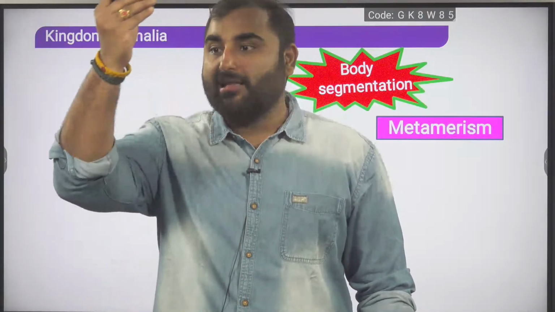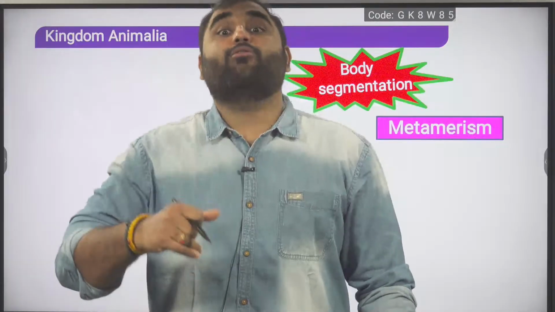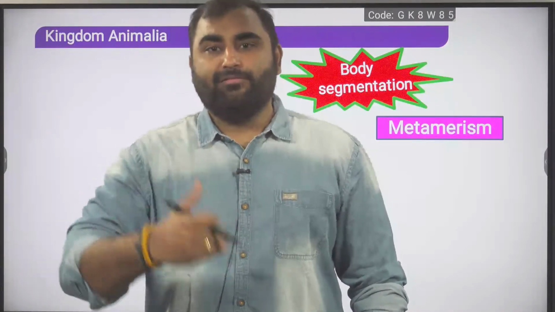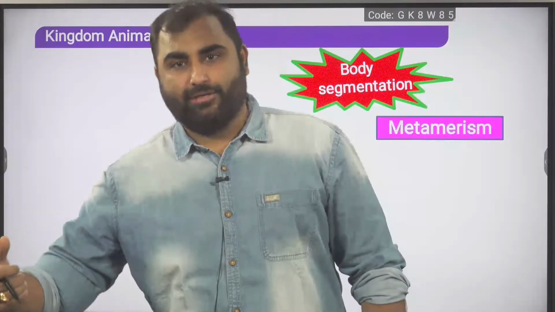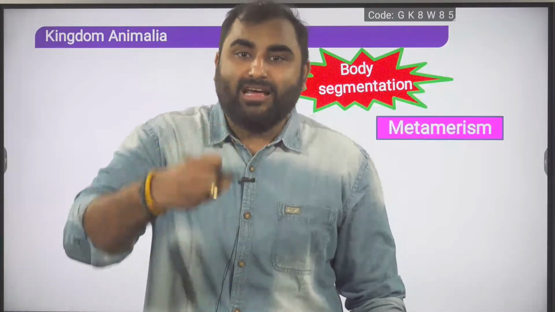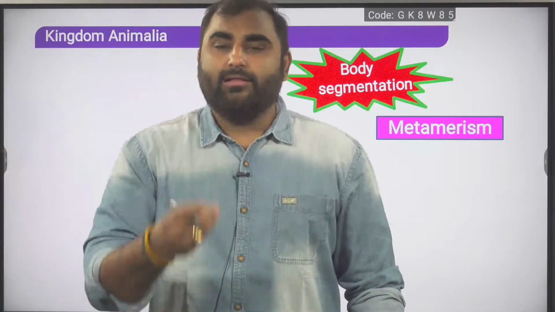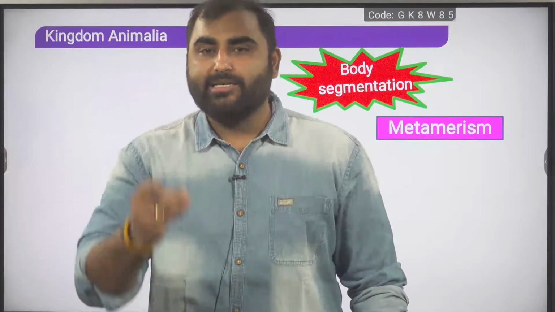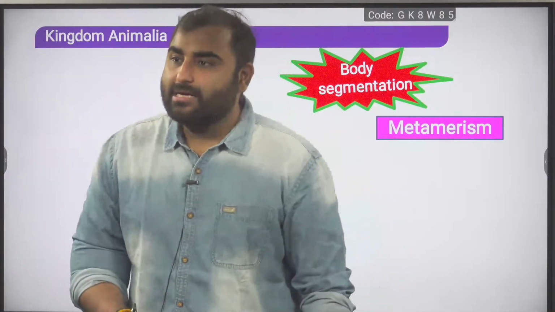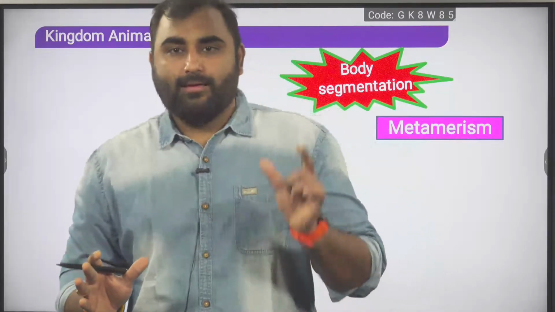Now we add further to this definition: if some organs are repeating one after another in the segments, we say the organism's body is metamerically segmented. Are you getting me, guys? I have divided the definition into three parts, right?